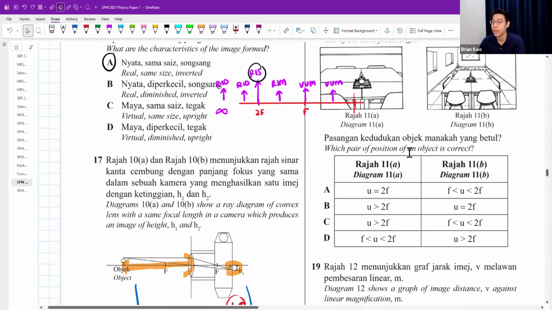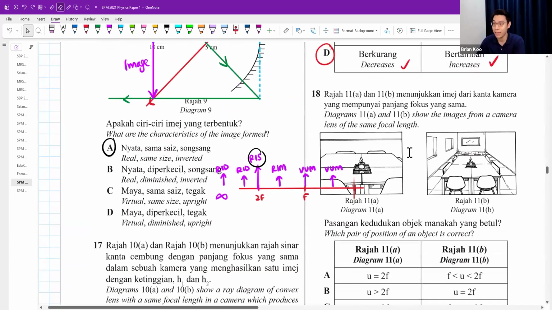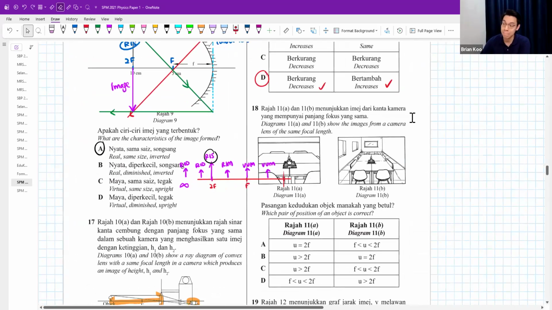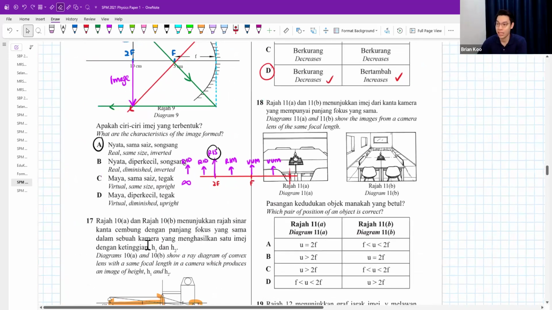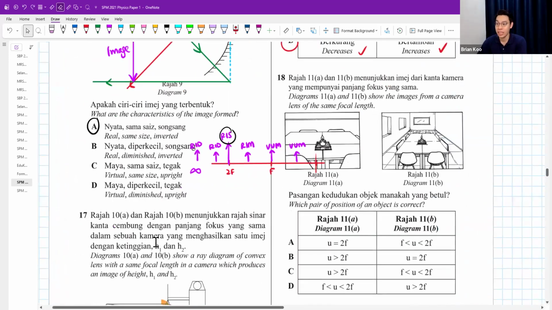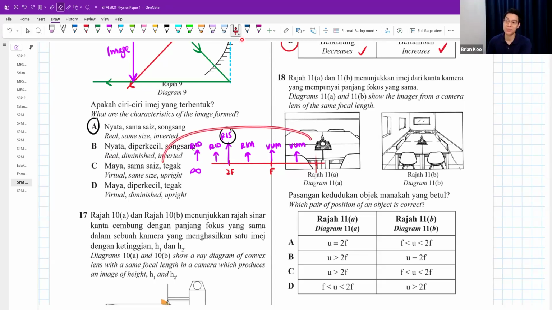Question 18. There are two diagrams, A and B again, showing the image from a camera lens with the same focal length. Which pair of positions of an object is correct? Actually, you need this.